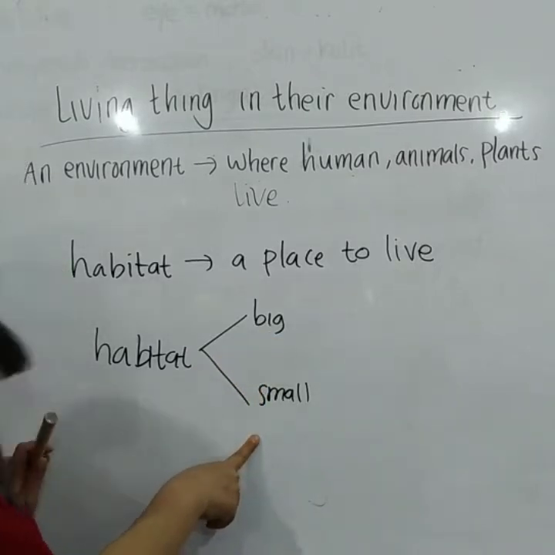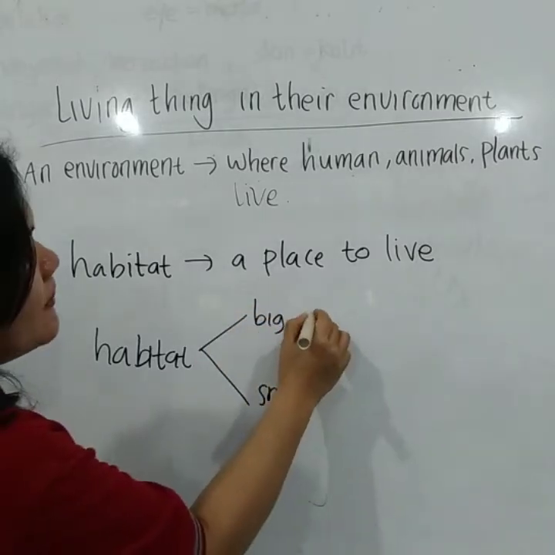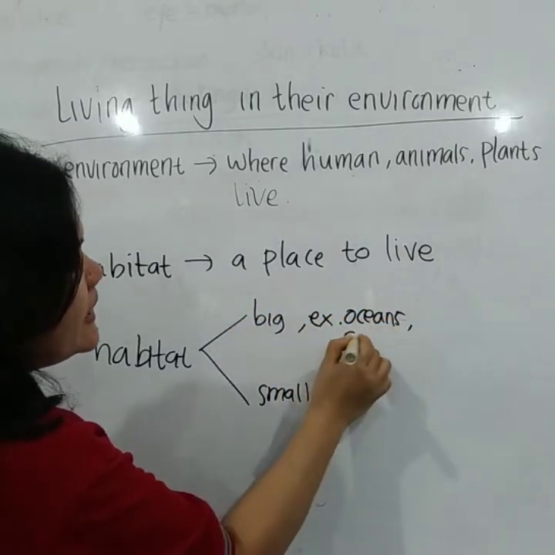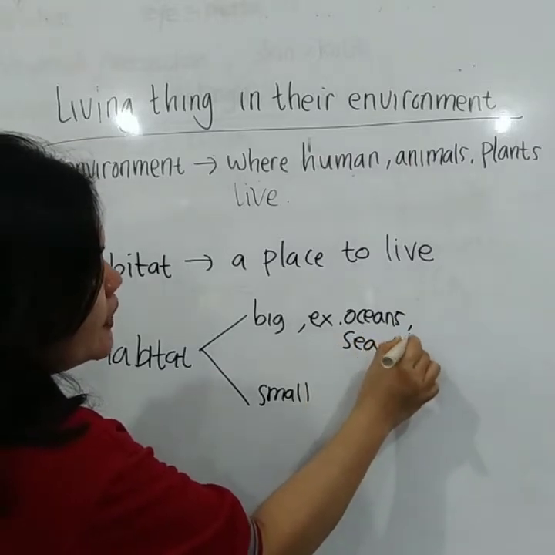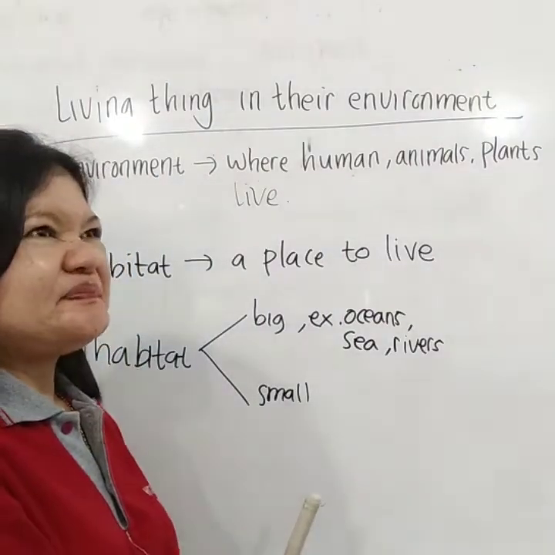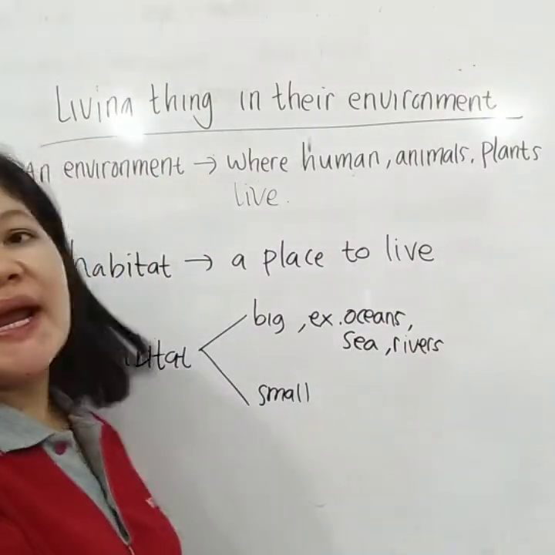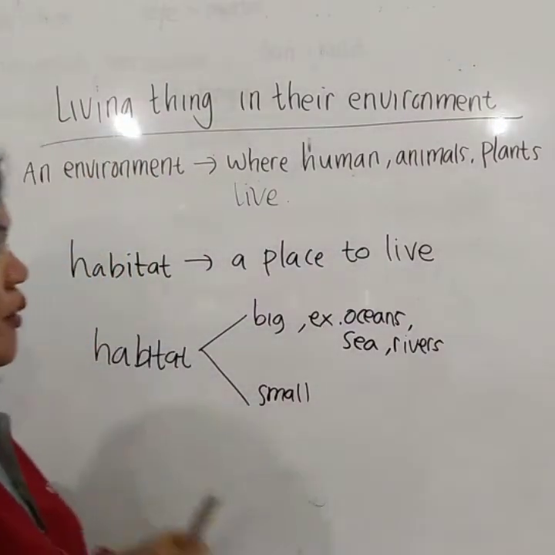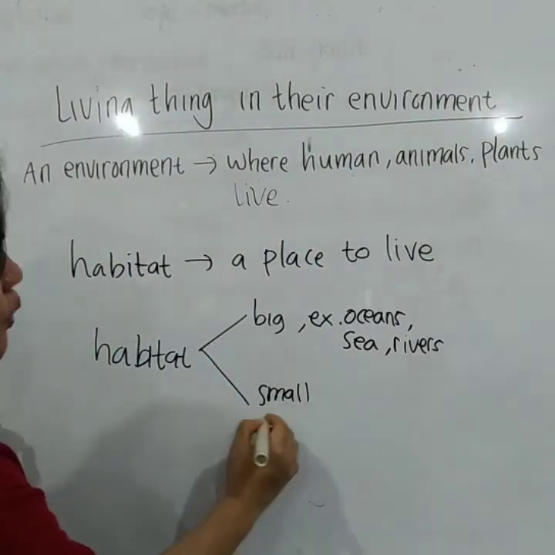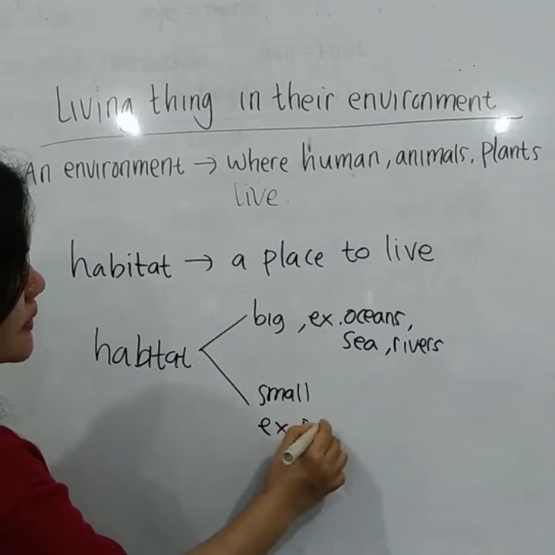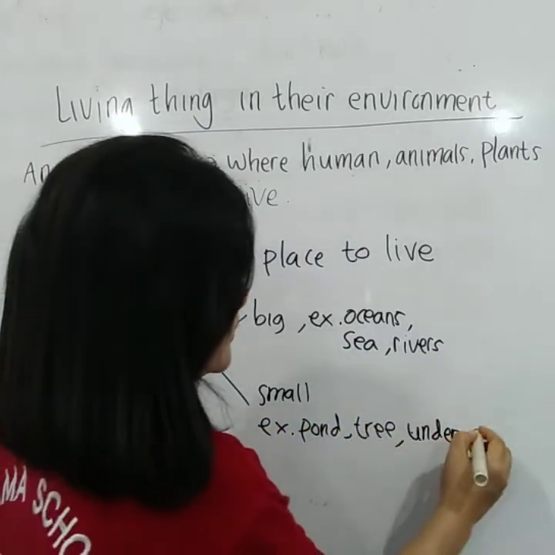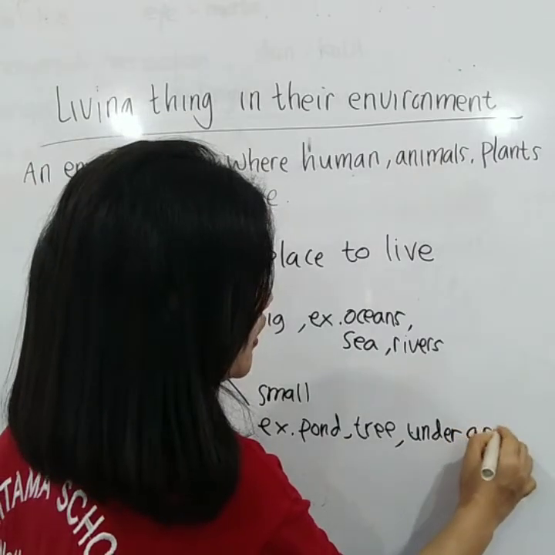What are examples of a big habitat? For example, oceans, sea, rivers, lakes, desert, forest, and many more. While small habitats are, for example, a pond, a tree, or even under a rock.